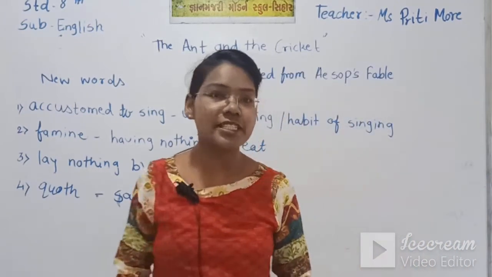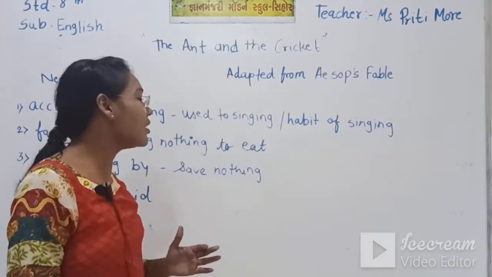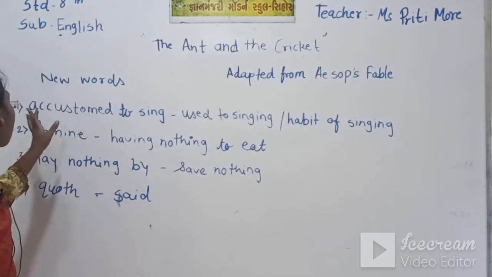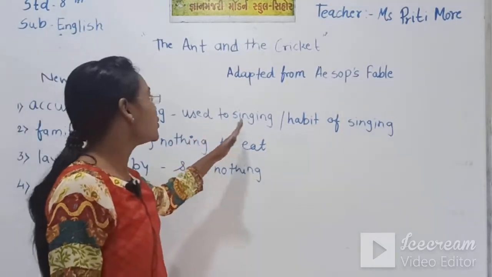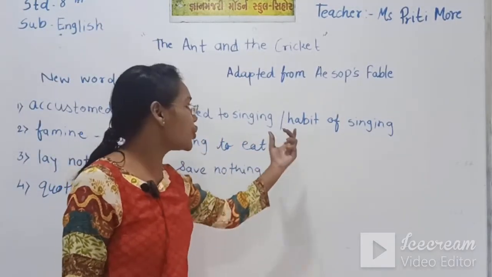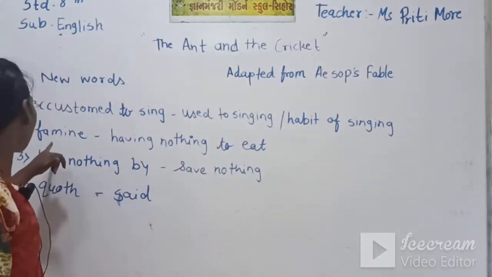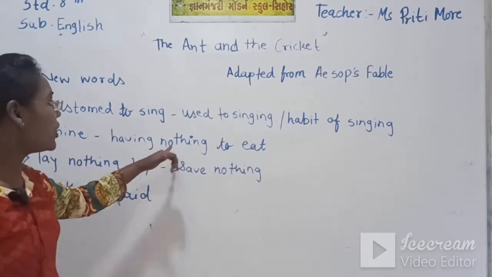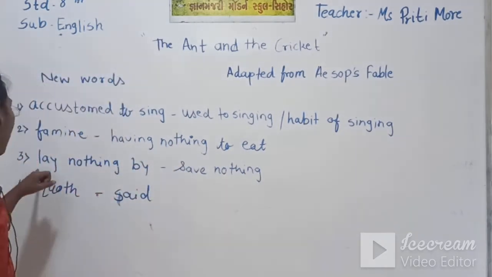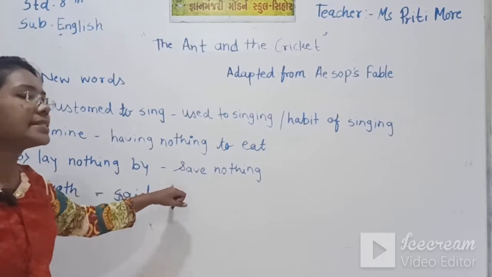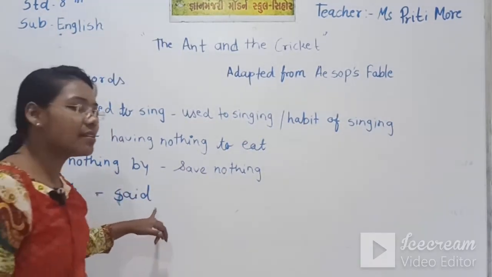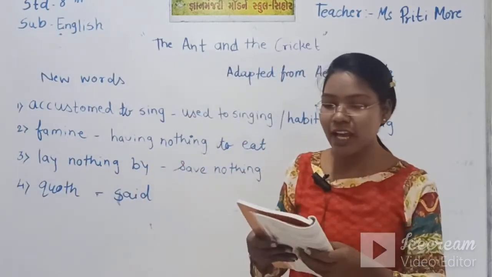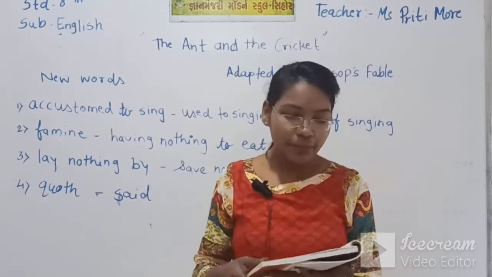So let's first see the new words given in the poem. The first one is accused to sing, that means used to singing, habitual to sing. Famine: having nothing to eat. Lay nothing by. Quoth means said. Now let's see the rhyme.